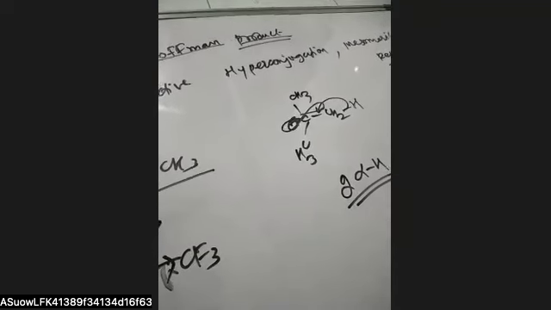In case of the mesomeric effect, for example, here we have an OCH3 group, with a CH plus and CH3. The electron of oxygen donates its electron and gives stability to this carbocation. So it is the mesomeric effect.